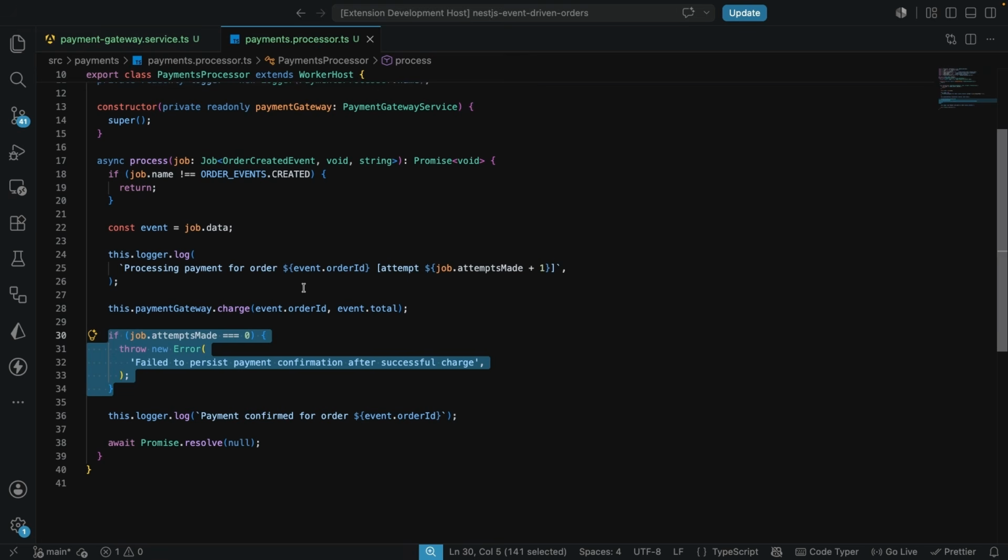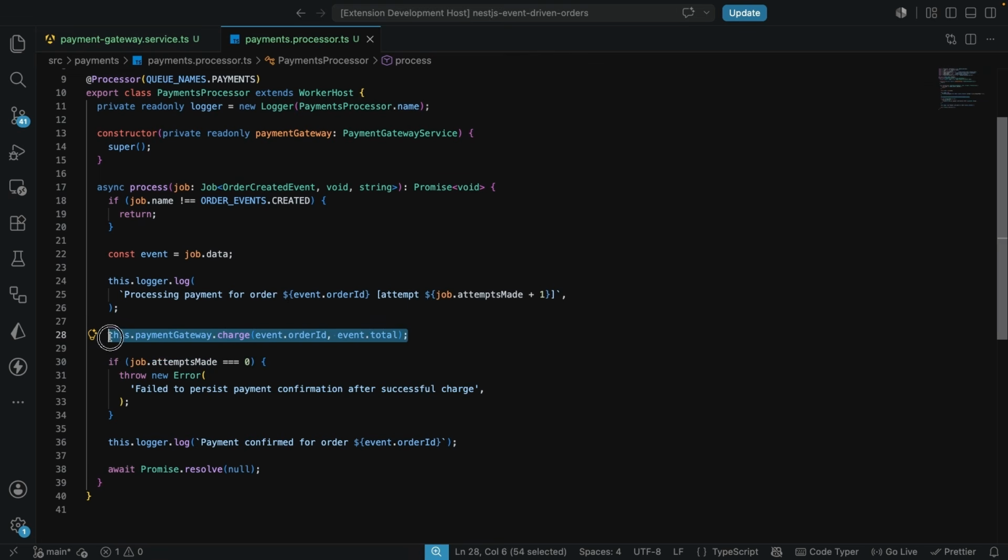But the charge that we do have above, the charge that we have over here, has no concept of having already charged this order. And the retry is going to charge the customer again. We are going to be fixing this in the next video. So we're going to fix this once we make a charge. And this is what is called idempotency, okay?